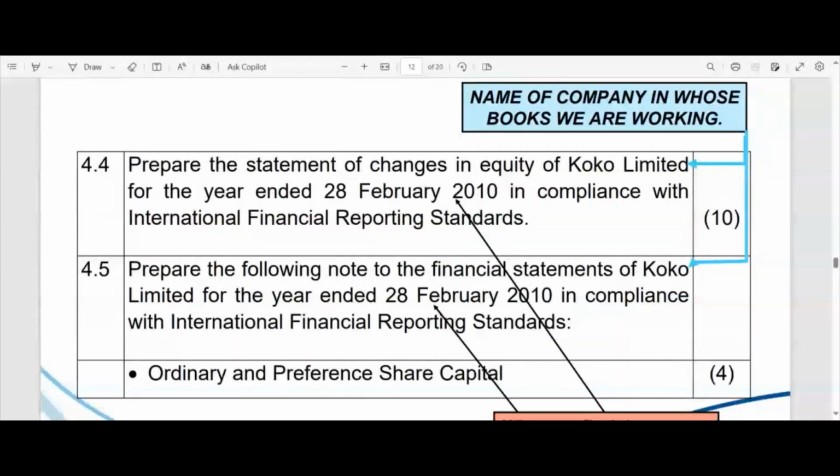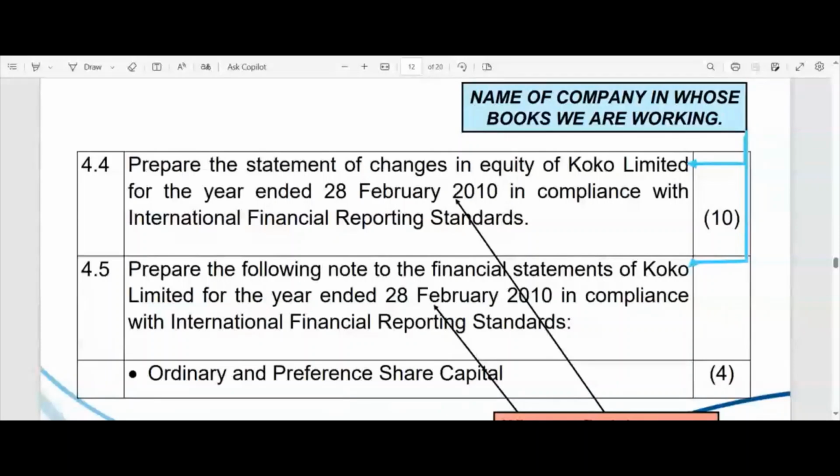If we issue shares, if we buy back shares, if we do a redemption of preference shares, they all represent changes of equity. If you are declaring a dividend, you are distributing some of your retained earnings. That also affects your statement of changes in equity.